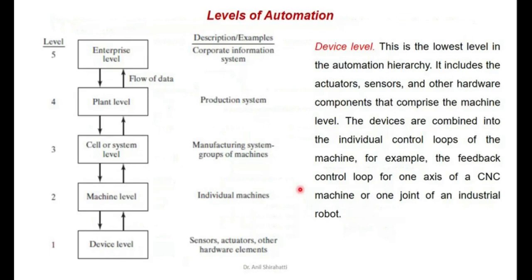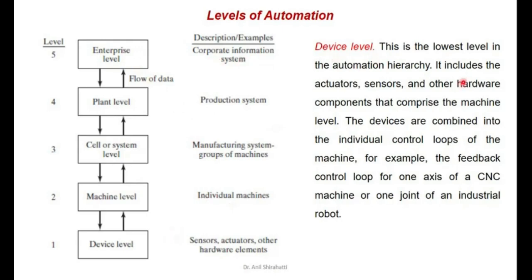Now the next topic is levels of automation. You can see there are five levels of automation. First is the device level, which is related to sensors, actuators and other hardware. Machine level, which is related to an individual machine. Cell or system level, where a group of machines are there. Plant level, that is the production system, and the enterprise level, that is the corporate level.